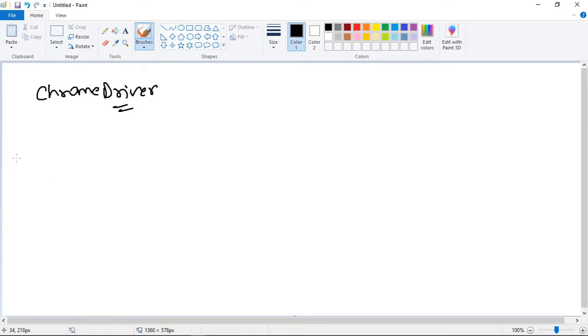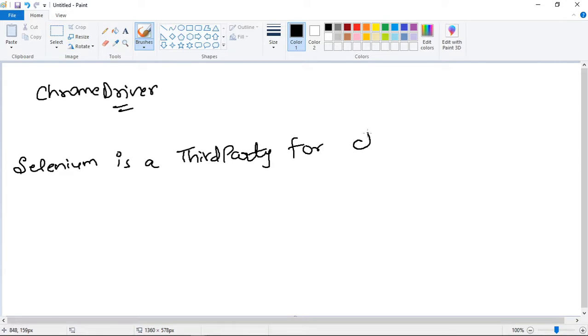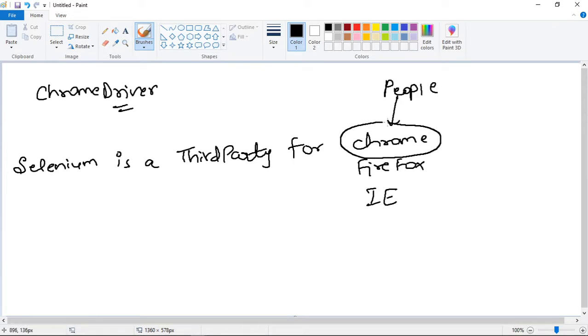But Selenium is a third party. It is a third party for Chrome, and similarly for all the other browsers like Firefox and Internet Explorer as well. The people who developed the Chrome browser say that Selenium is a third party.